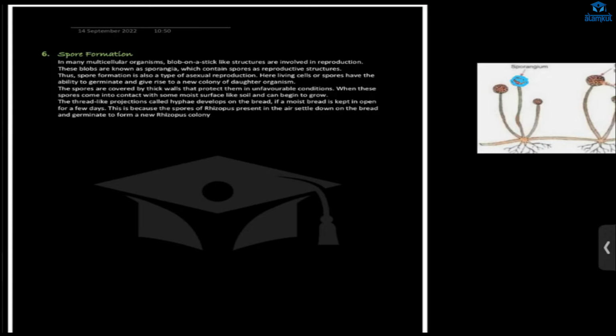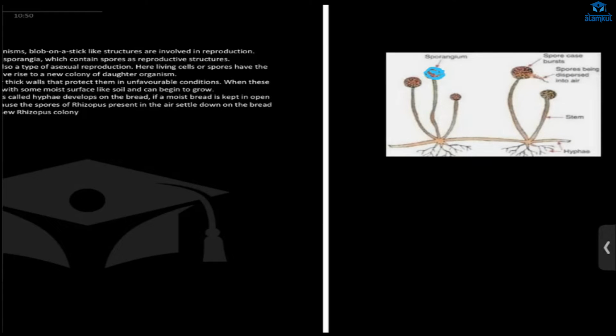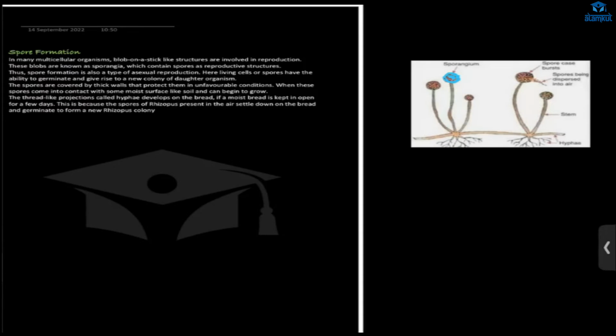That is called spore formation. The structure where the spores are present is called the sporangium. Right? Hypha. What is hypha? It is a thread-like structure. From spores, first the hypha will be forming, then the new fungi will be forming. Okay. Understood? Understood or not? Yes, mom. Roshni? Yes, ma'am.